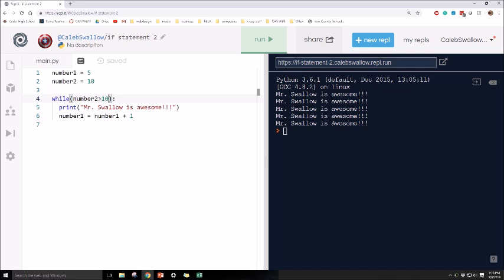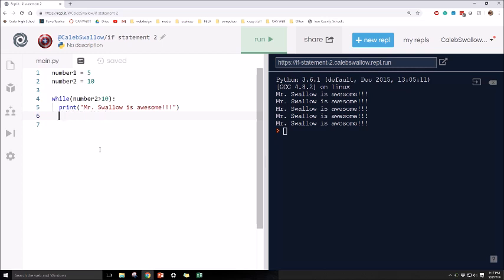Okay. So with a lot of different programs, you only want the program to run X number of times. You'll use this in a couple of different programs. But that's the basics of it: it gives you control of how many times to run something, and it also saves you time with inputs. And if you wanted to ask the same question multiple times, you could put an input in here.